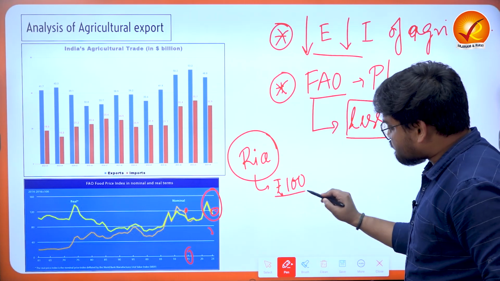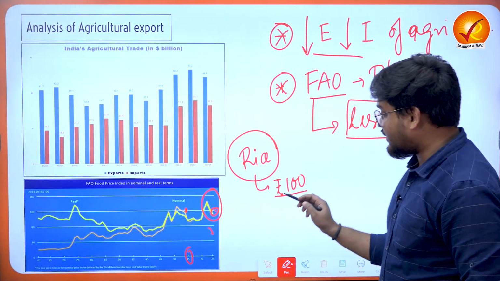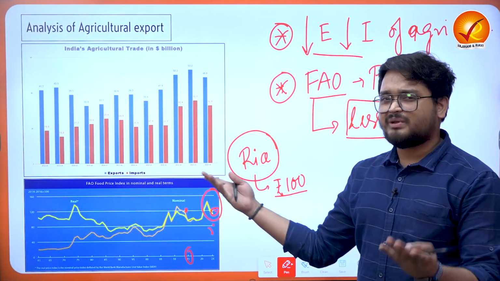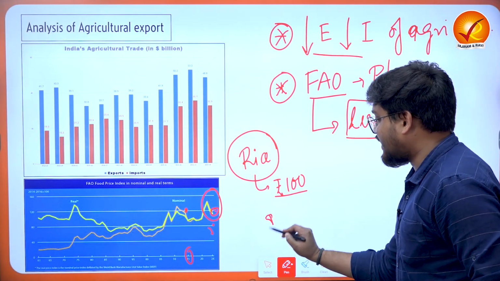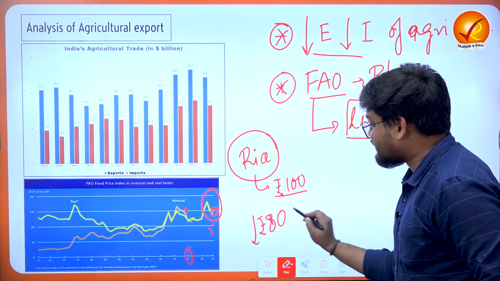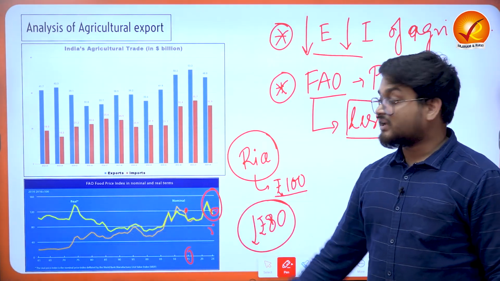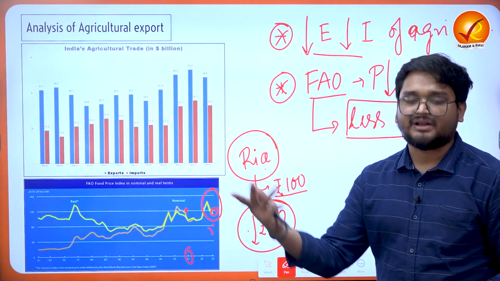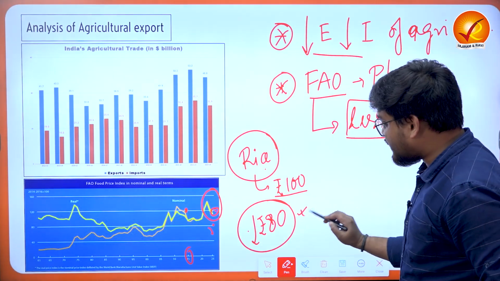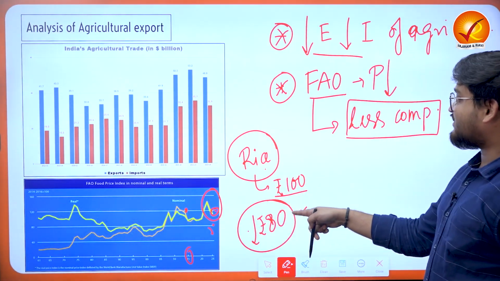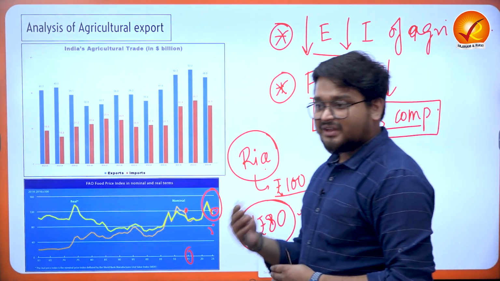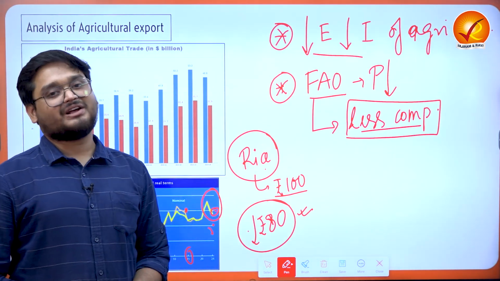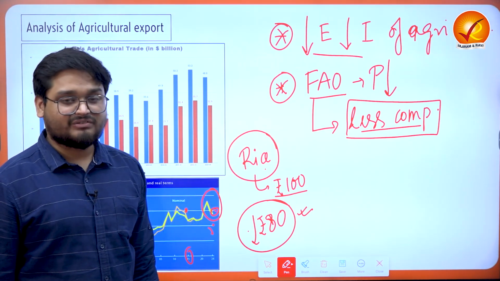We find that, for example, in 2024, the price of Indian rice is around 100 rupees. Now, due to the decrease in the global prices of agricultural commodities, maybe the global price of rice is just 80 rupees. So obviously, the prices have decreased globally. So what will the world demand? More of Indian rice, or rice produced by other countries such as Vietnam or China? Obviously, they will demand the commodities which are priced less. So that is what we have to understand. The Indian export market of agricultural goods has become less competitive due to the globally decreasing price of agricultural commodities. And this is a very, very important fact that we have to understand.